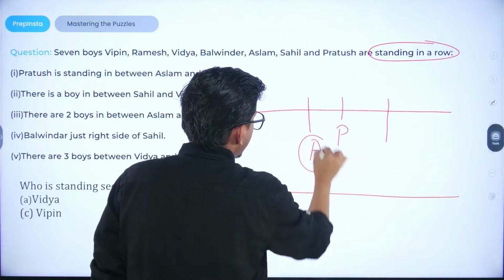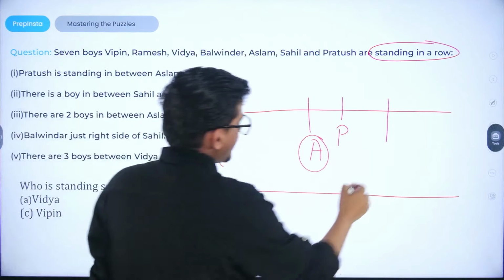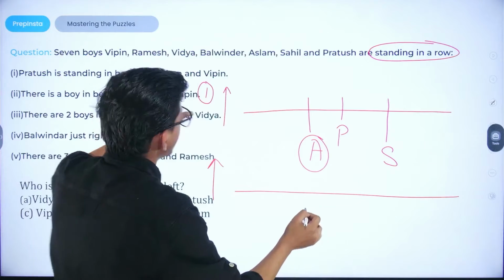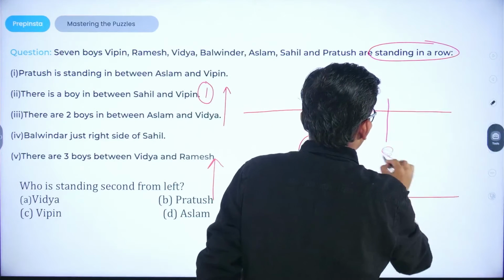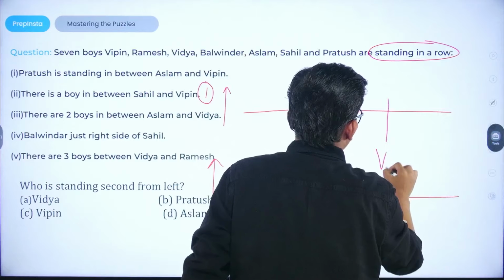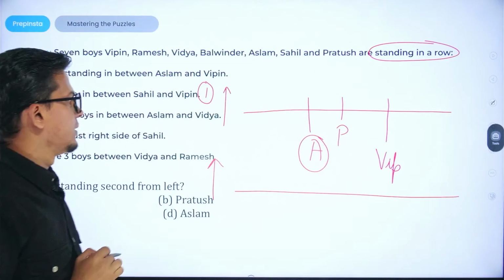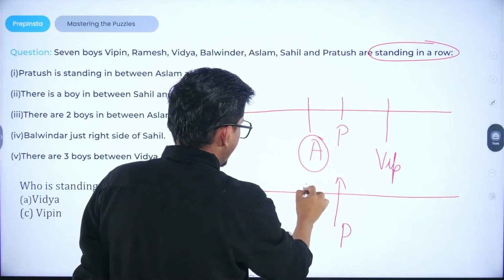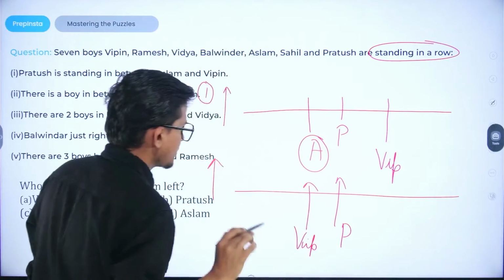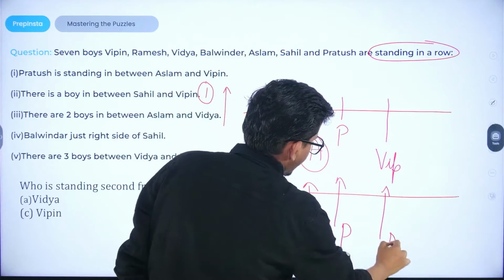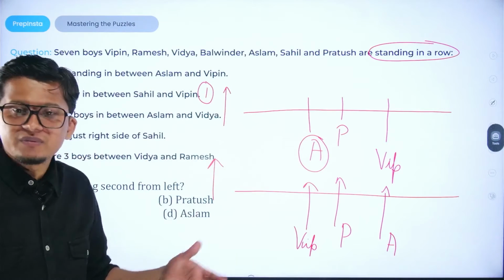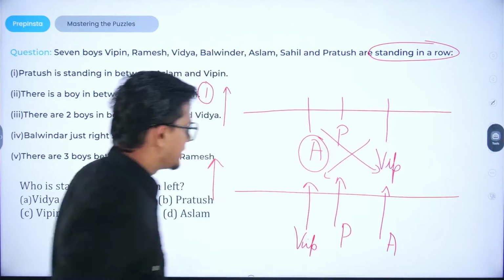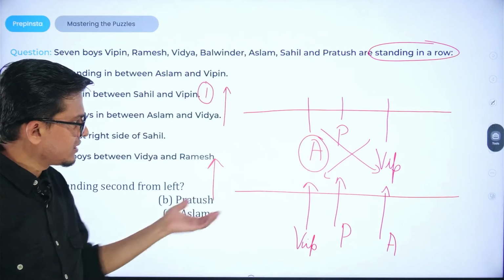Aslam could be to the left of Pratyush, and Vipin would be to this particular position. But there could also be a possibility where Vipin is sitting in this position and Aslam is redirected to this position. That means we are not sure about their particular positions. Their positions could be interchanged.